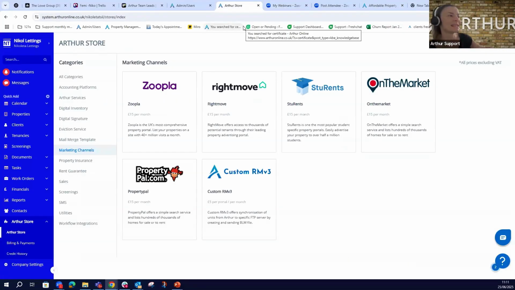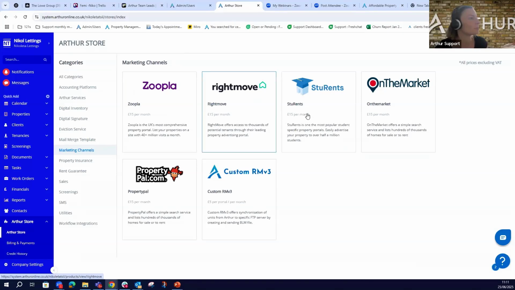So in general, these are the portals. As you can see, the integration is not for free. Zoopla, all of them, they cost £15 per month, which is going to be extra, additional to your main subscription. And the custom RMV3 is £5 per month. I'm also checking our agenda. You must already have an account with all of these providers, and then additionally, you have to create the one on Arthur as well. And then they are going to sync.